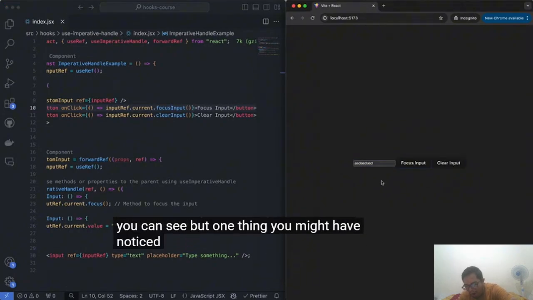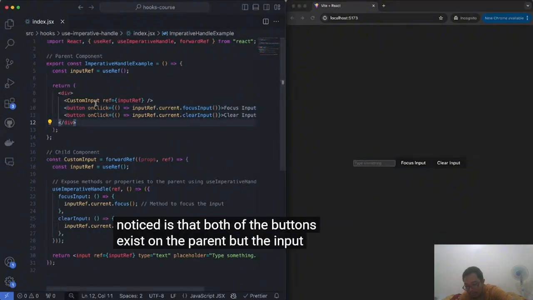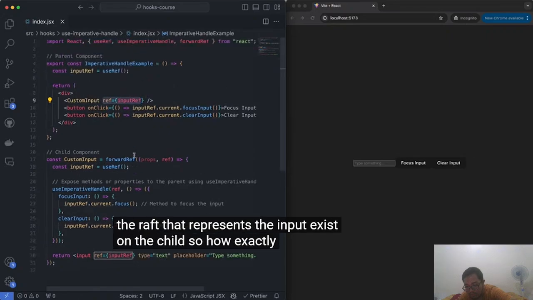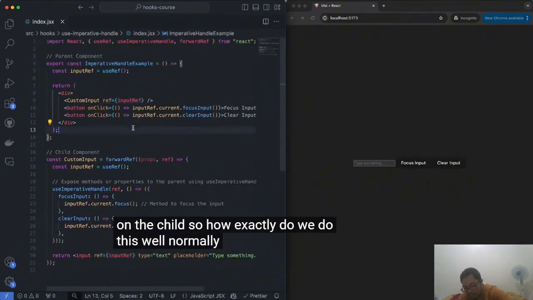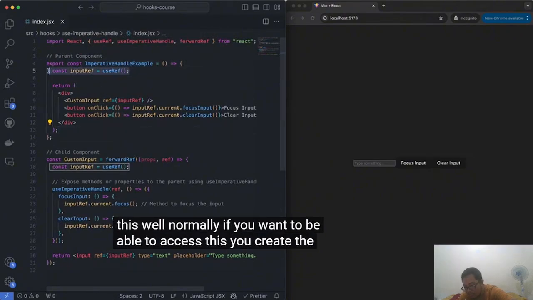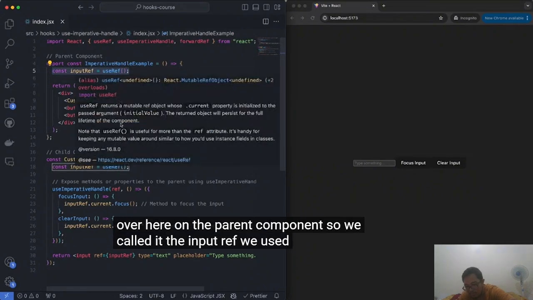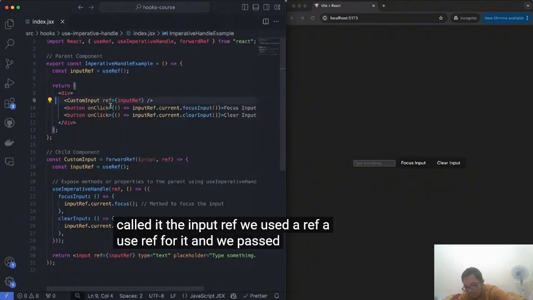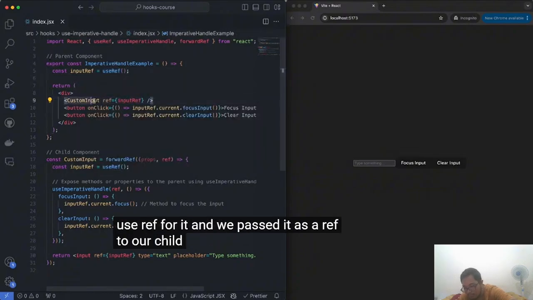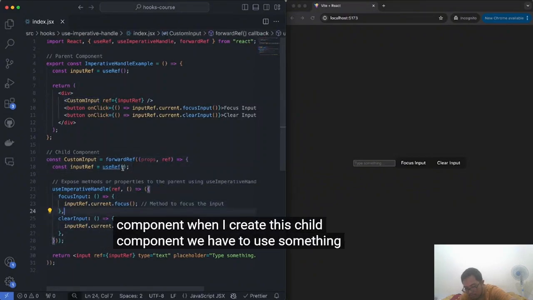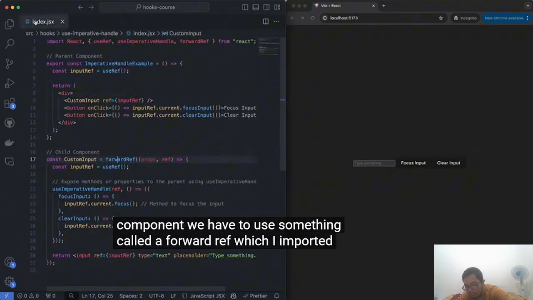But one thing you might have noticed is that both of the buttons exist on the parent, but the input and the ref that represents the input exist on the child. So how exactly do we do this? Well, normally, if you want to be able to access this, you create the ref over here on the parent component. So we called it the inputRef. We used a useRef for it, and we passed it as a ref to our child component. When I create this child component, we have to use something called forwardRef, which I imported over here on the top.